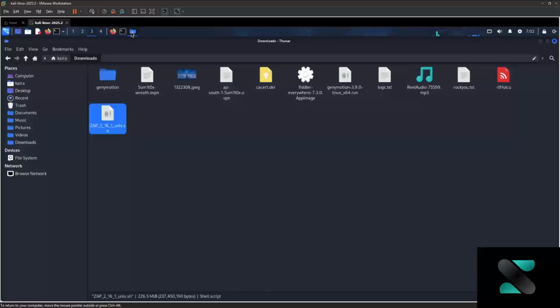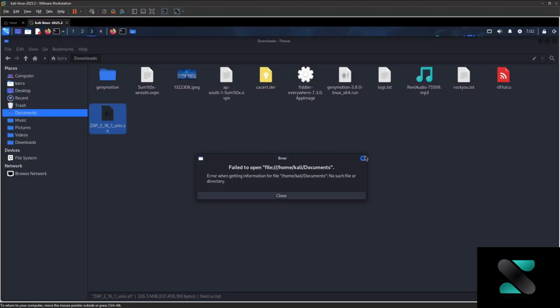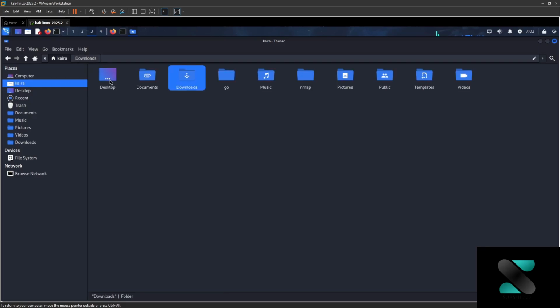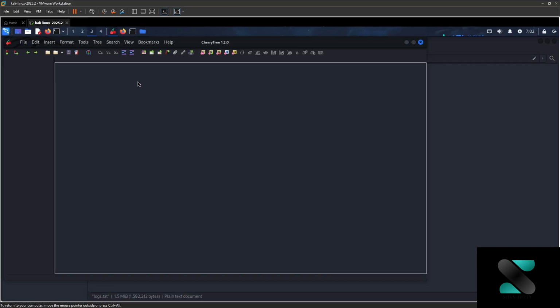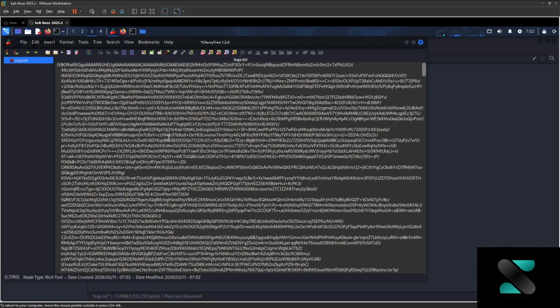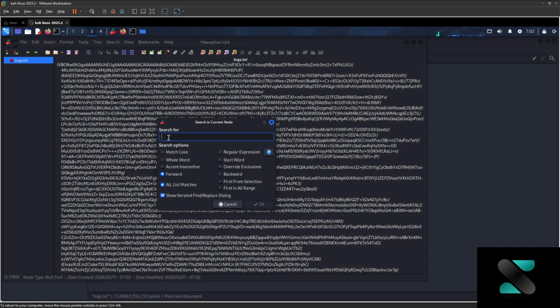Now let's try to open it in a text editor and then do some search or something like that. Let's go to the directory picoctf flag in flame, logs.txt. Let's try to find something like flag.